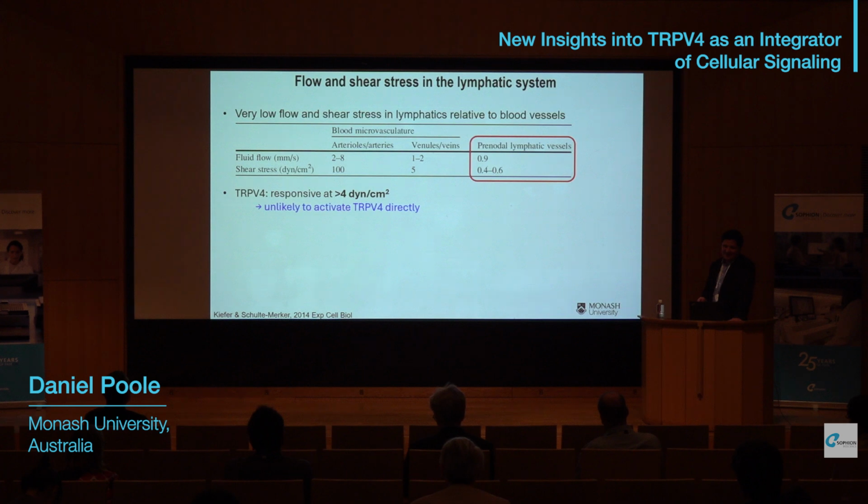So I guess the question is, is TRPV4 actually important in lymphatic vessels? TRPV4 is activated by shear stress. That's one of the activation mechanisms. But as far as I can tell in the literature, the fluid flow and shear stress within lymphatic vessels is so low that it's unlikely to activate TRPV4, which is activated around 4 dynes per centimeter squared.